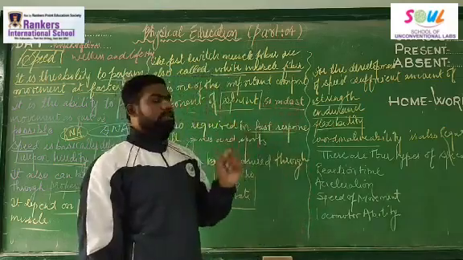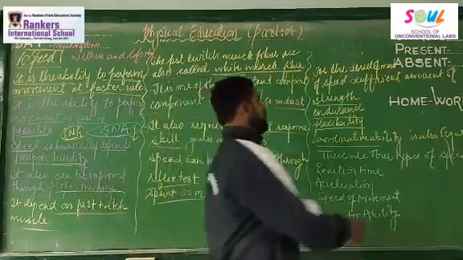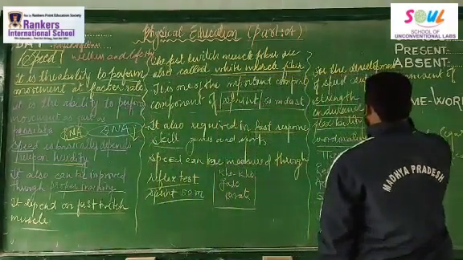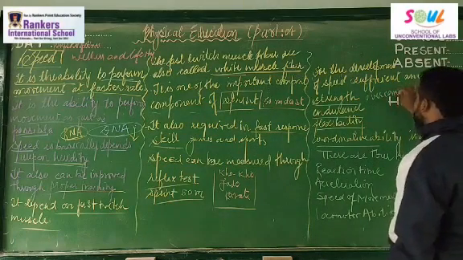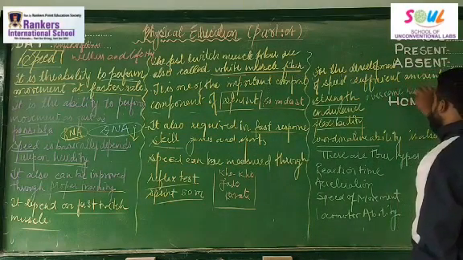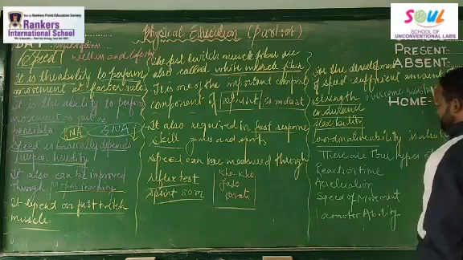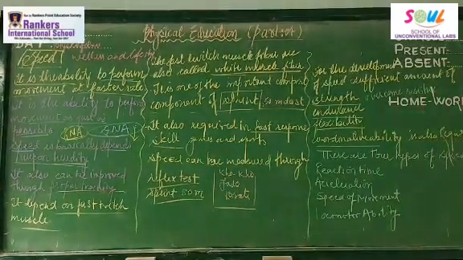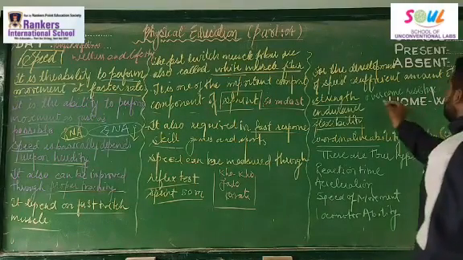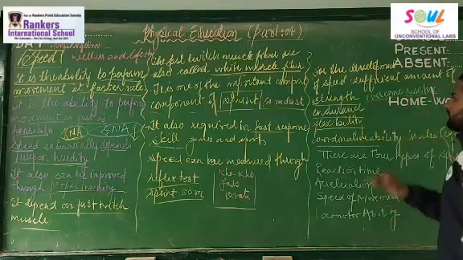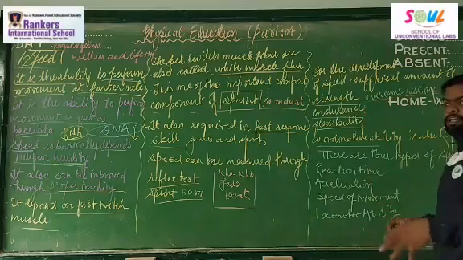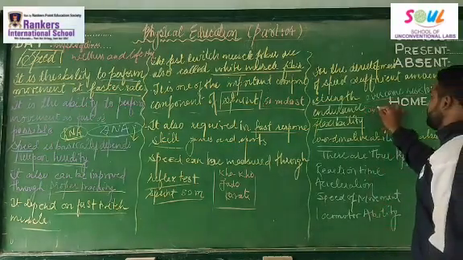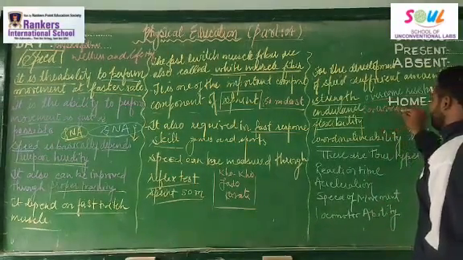So what is strength? It's the ability to overcome resistance, right? Next, let me make one chart so that it is possible for you to see properly. Strength: ability to overcome resistance. What is endurance? Ability to overcome fatigue.